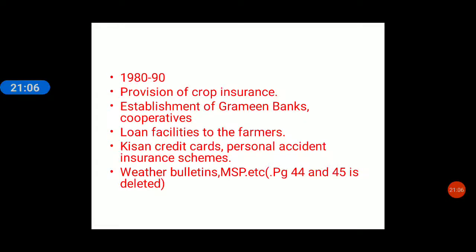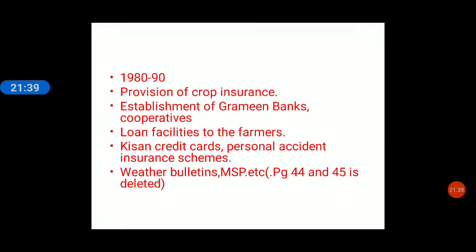Okay, now from 1980 to 1990, few more methods were introduced by the government. Now what are those? Provision of crop insurance, like we have life insurance, crop insurance. Suppose the crops fail due to heavy rain, or because of no rain, or because of any natural calamity like floods or earthquakes, the government insures the crop, and then the farmers will get the money if the crops failed for a particular reason. Establishment of Grameen banks and cooperatives.